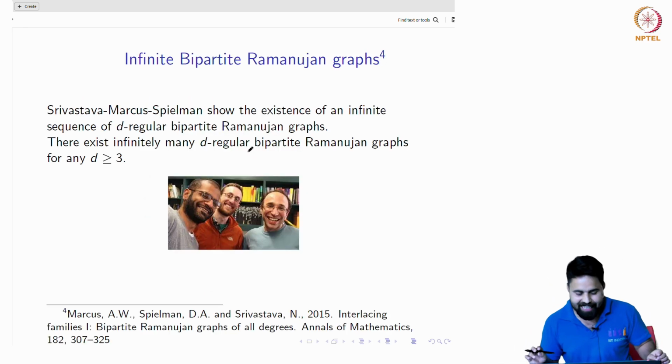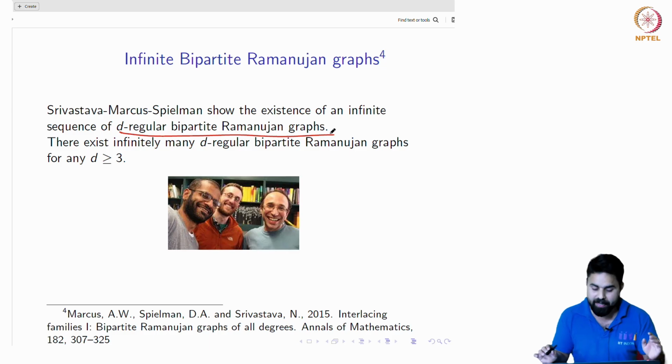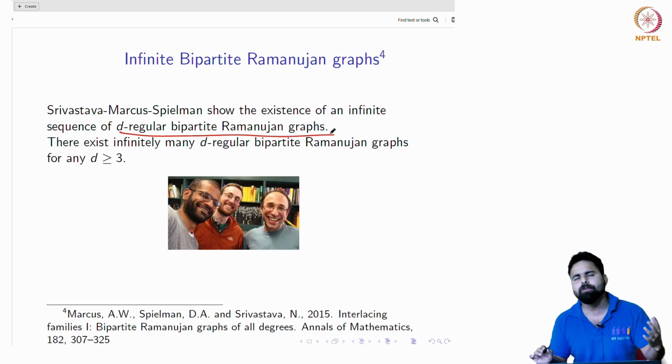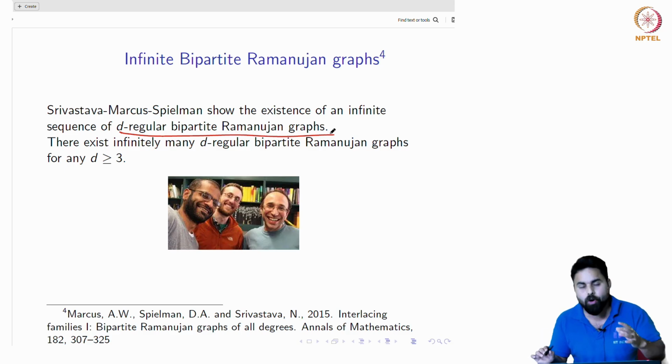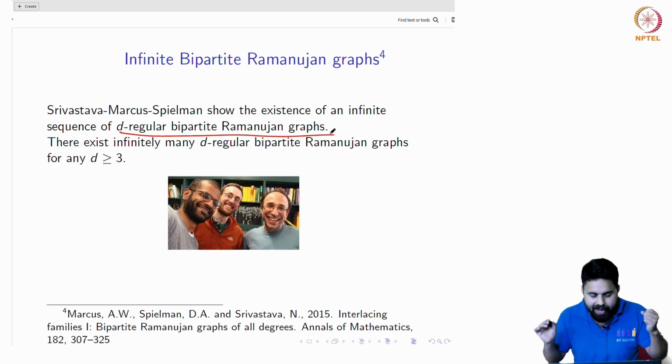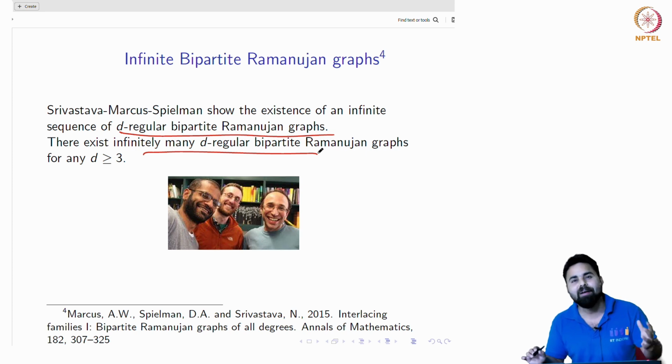And very recently, Srivastava, Marcus and Spielman showed there exists an infinite sequence of d-regular bipartite Ramanujan graphs for every d greater than or equal to 3. By the way, they solved a conjecture given by Bilu and Linial on 2-lifts. We will see the 2-lift concept in the next lecture. They proved this conjecture for the bipartite case, and by proving this, they showed that there exist infinitely many d-regular bipartite Ramanujan graphs.